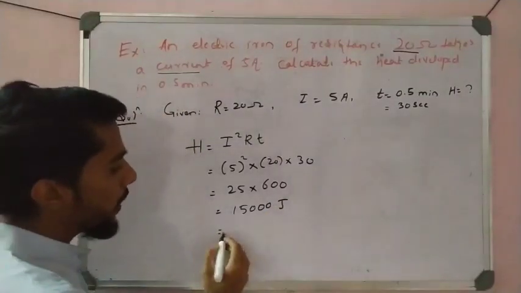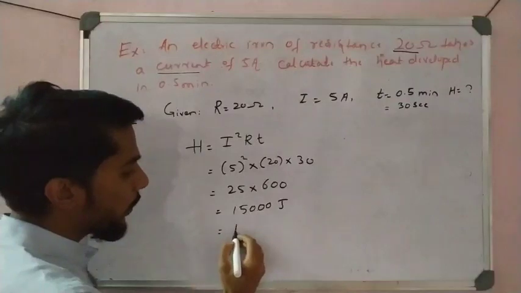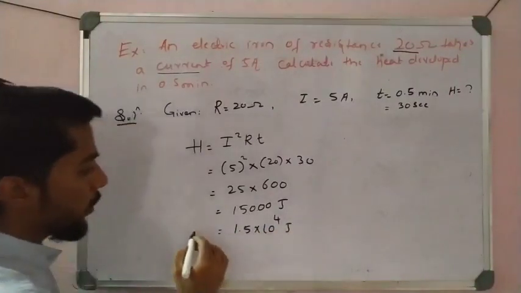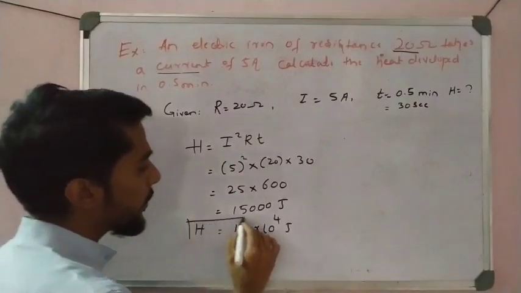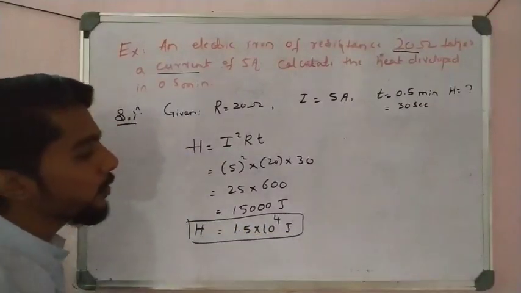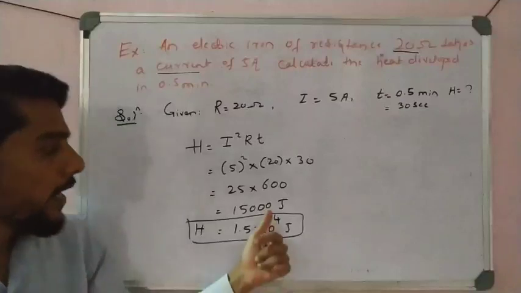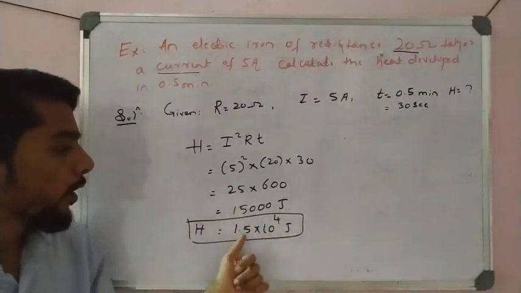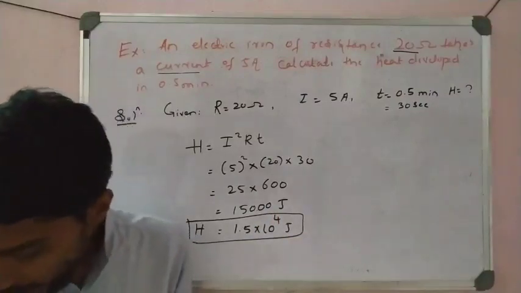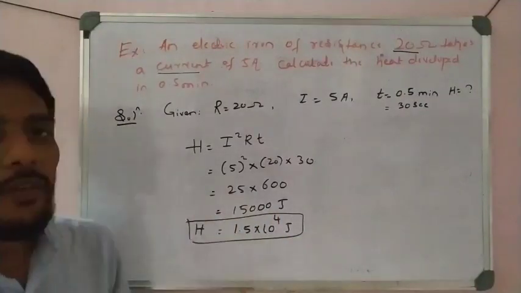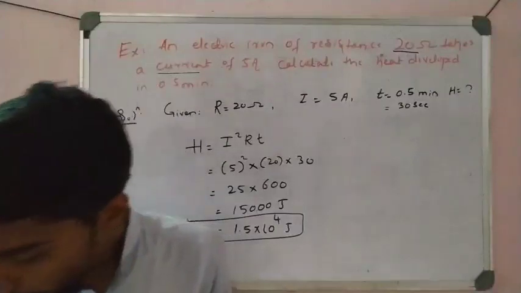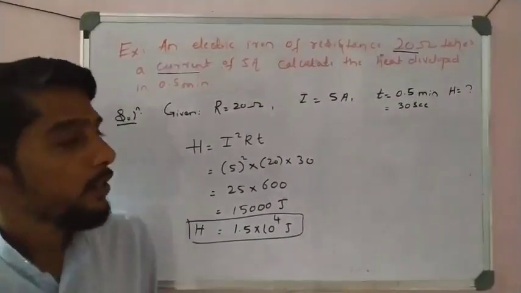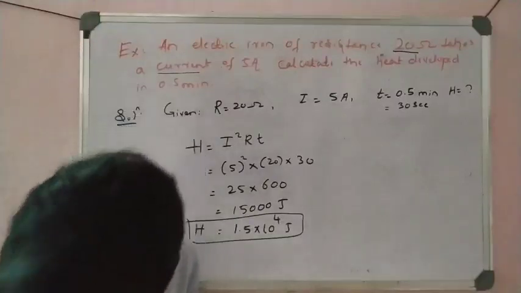15,000 joules. We can also write it as 1.5 into 10 to the power plus 4 joules, moving the decimal 1, 2, 3, 4 places. So how much heat is generated? That much heat is generated: 15,000 joules, or 1.5 into 10 to the power plus 4 joules. This is a very simple example, students, right? So please write down this one.